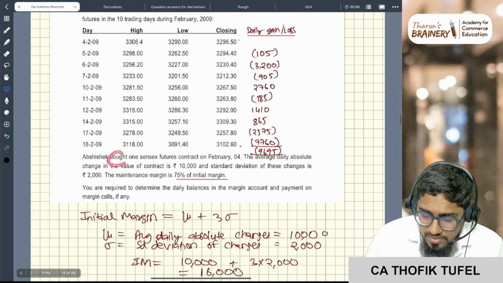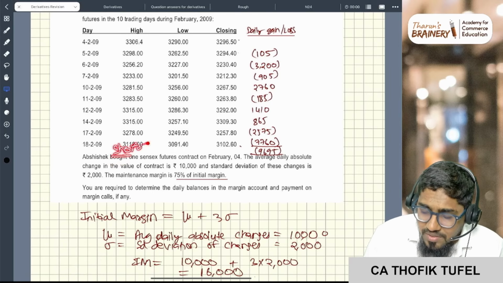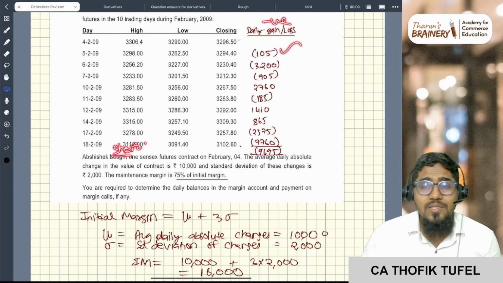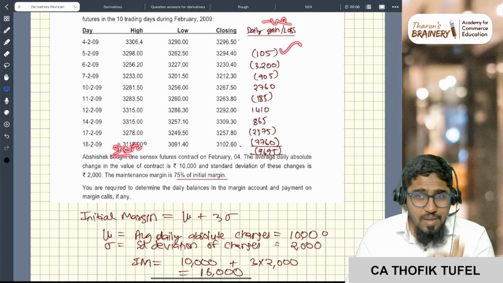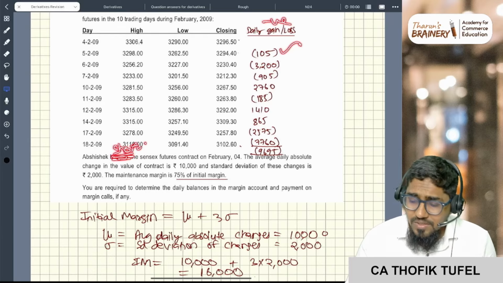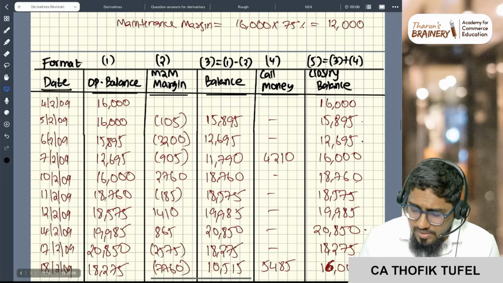Had the question been sold, short, then this daily gain or loss you have to make the opposite, because the first day I would make a profit then. Price is decreasing, it will be a profit. Just sign change. Had the question been short or sold, then just sign change. Simple thing, sign change. Nothing else will be changing.